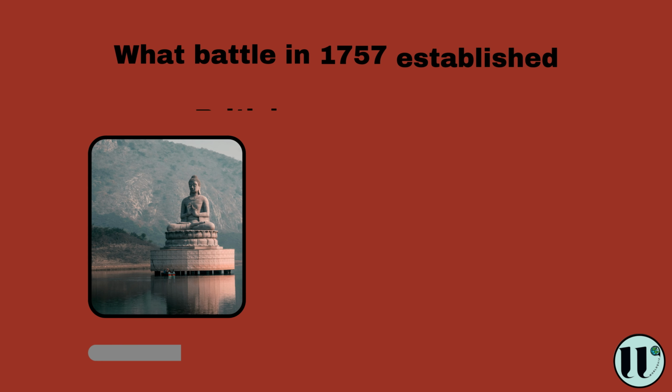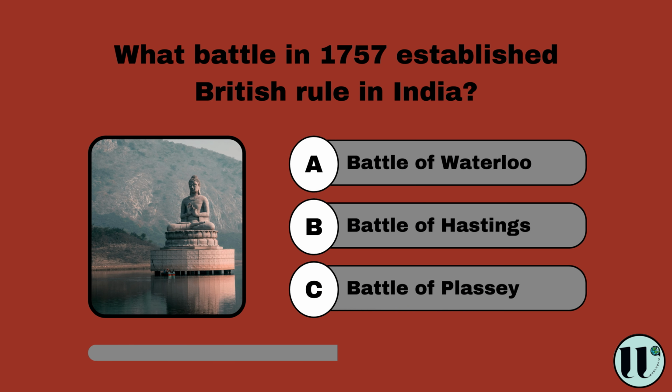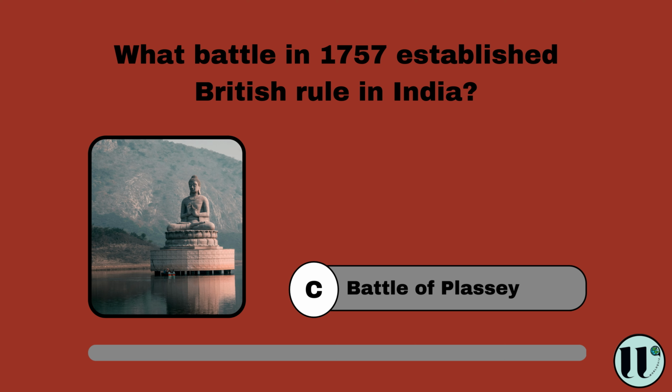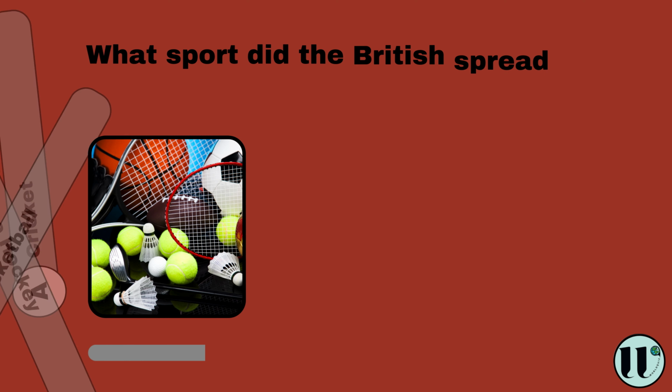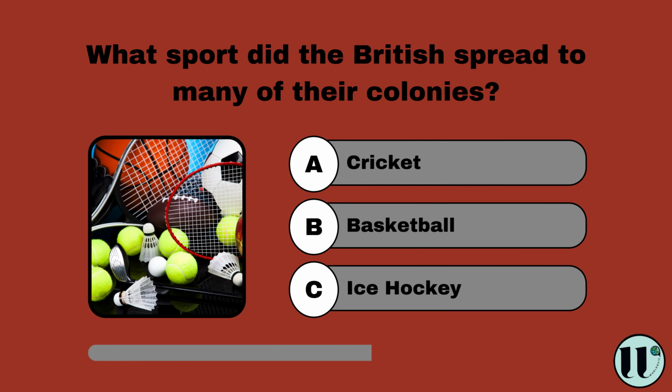What battle in 1757 established British rule in India? Battle of Waterloo, Battle of Hastings, Battle of Plassey. Battle of Plassey. What sport did the British spread to many of their colonies? Cricket, basketball, ice hockey. Cricket.